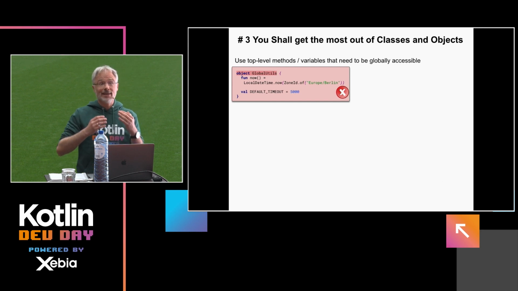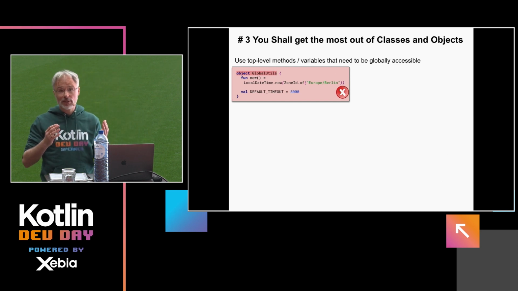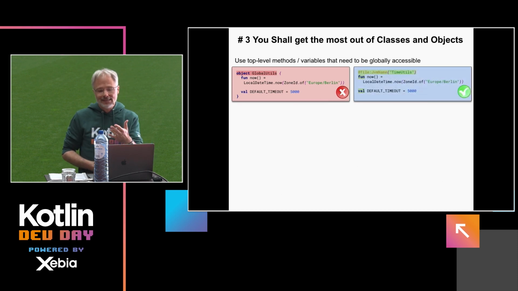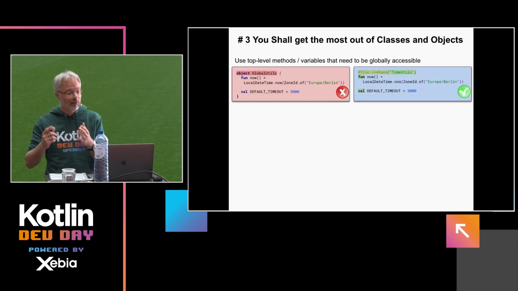There is a reason why top-level methods and arguments are called top-level, so don't wrap them in an object. And as said, if you still want to access them from Java, then you can use this annotation, which allows you to access them with TimeUtils dot.